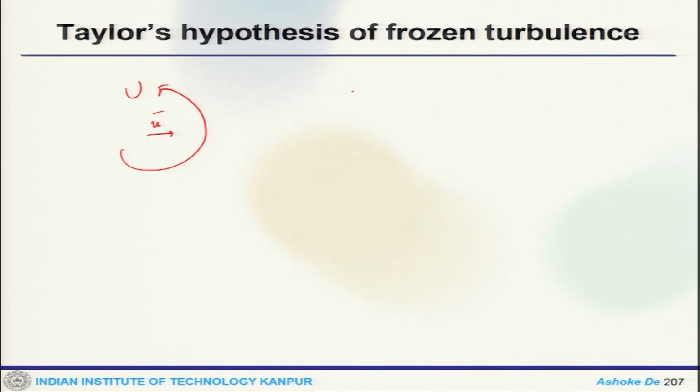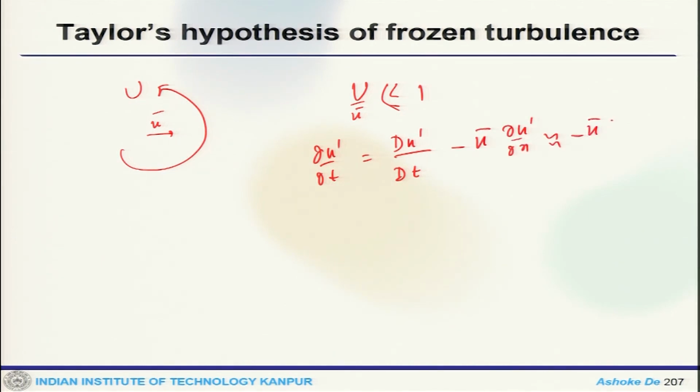So, for low turbulent intensity, where u prime by U bar is much less than 1, you can get du prime by dt equals du prime by dt minus u prime du prime by dx, which is minus u bar du prime by dx. So, which is of order u square by L minus u bar u by L.